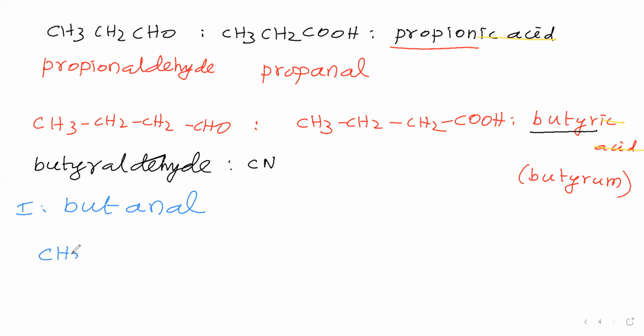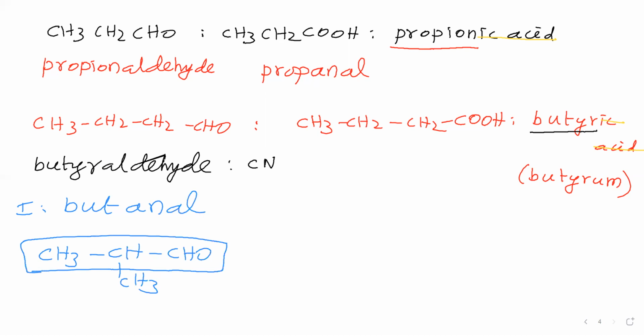Next, we will take CH3, CH, CH3, CHO. This compound we have taken. For this, we will say the IUPAC name. Then we will select the parent chain. So the parent chain is this one. Then we will give numbering here: first carbon, second carbon, third carbon. This CH3 is called methyl. This methyl group is present at the second carbon. Therefore, we will say 2-methyl. Then in the parent chain, 3 carbon atoms are present. Therefore, prop. Then carbon-carbon single bond, therefore ane. The secondary suffix for aldehyde is Al.